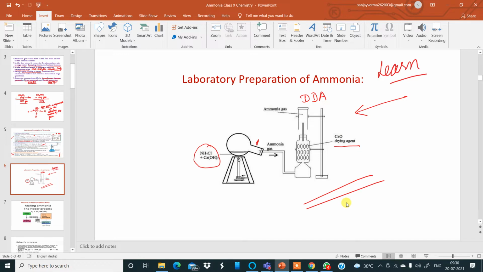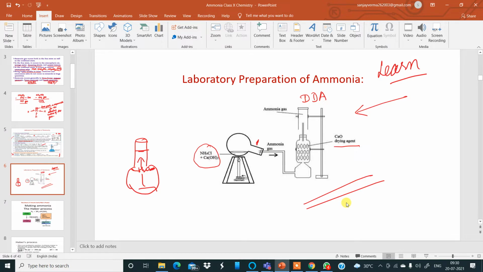Sir, if it is kept straight, like vertically, it will explode. If you keep it like this, it will not explode. The flask will break. How? The ammonia gas and the water vapor will come out, but it is possible that the water vapor will condense in the cooler parts over here.